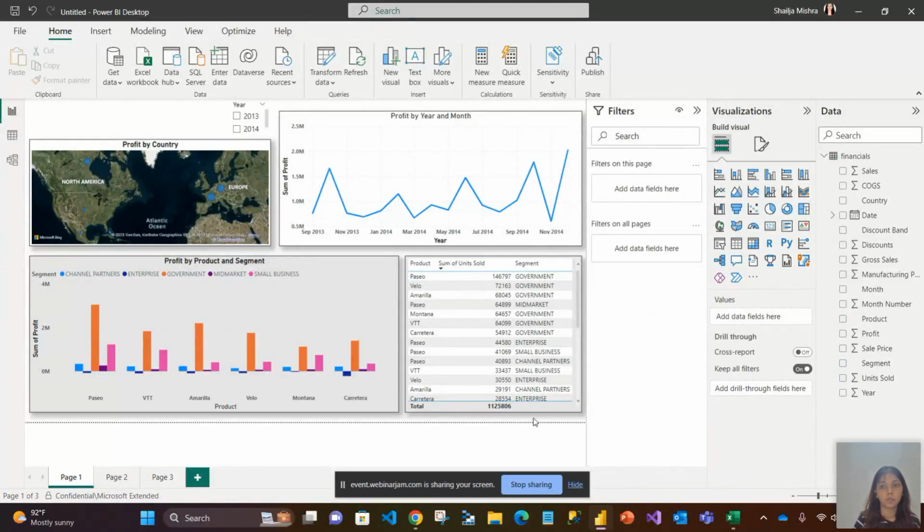But overall, my point here is how easily you can create a Power BI dashboard. You bring in the data, you select the visual, you drag the data into that visual, and Power BI takes care of everything. You don't want something on the left side, drag it to the right side.